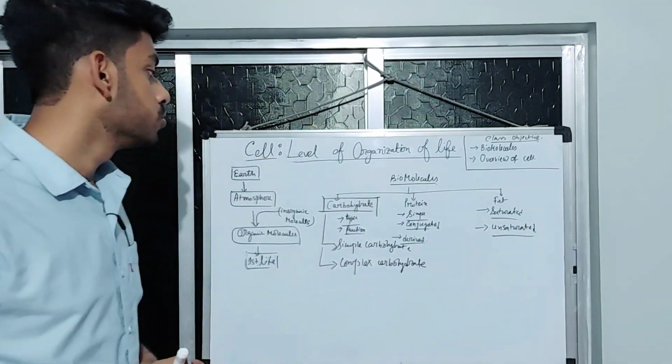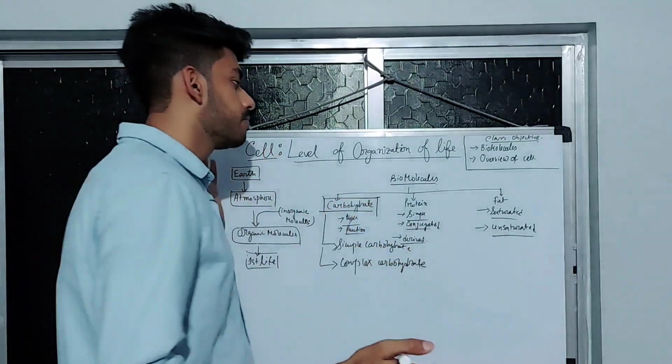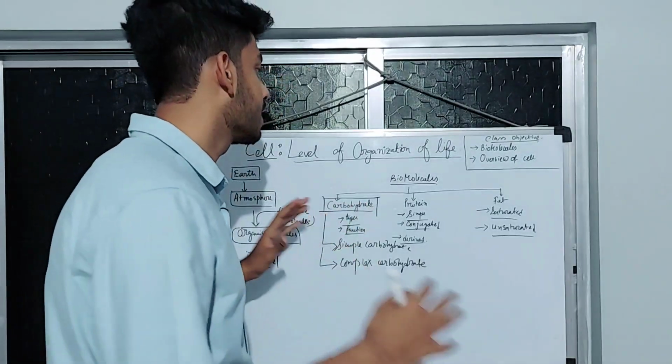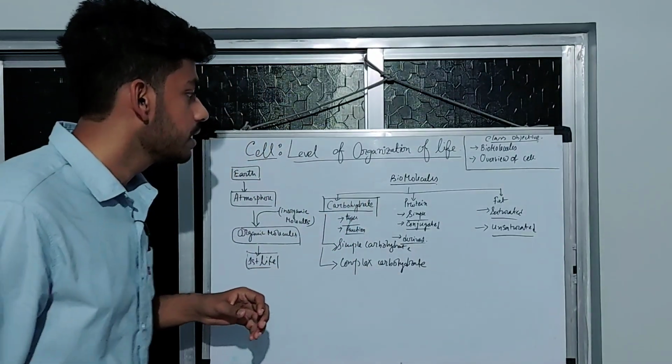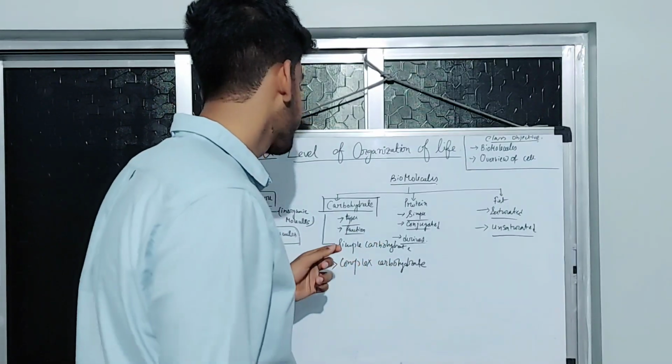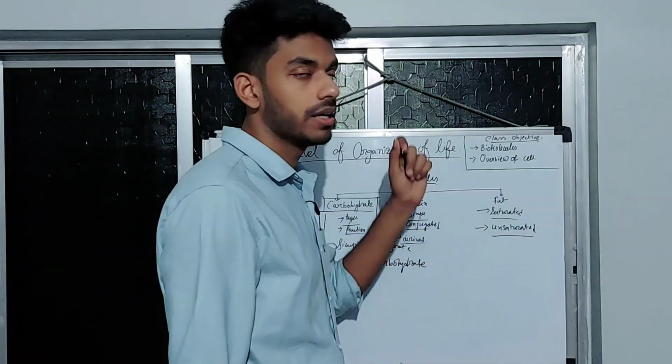So if I broadly categorize the biomolecules, it is three types. Okay, so carbohydrate, protein and fat.